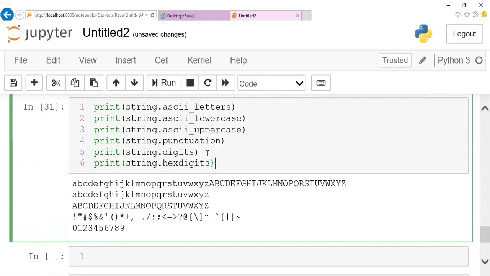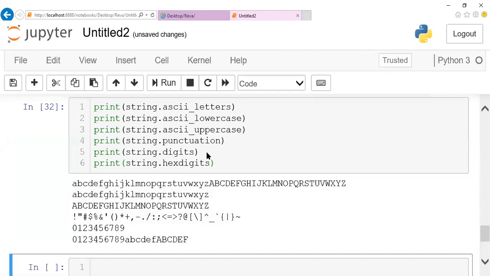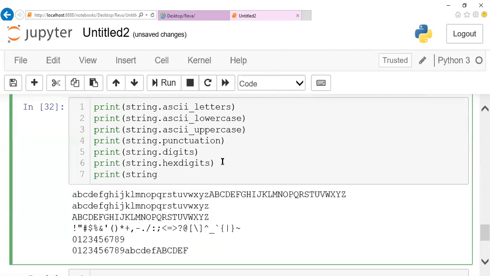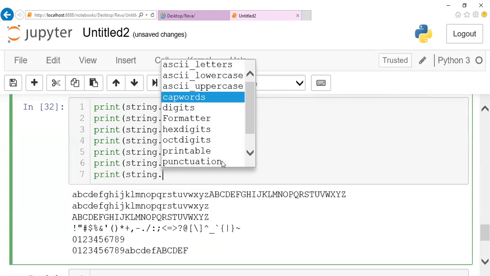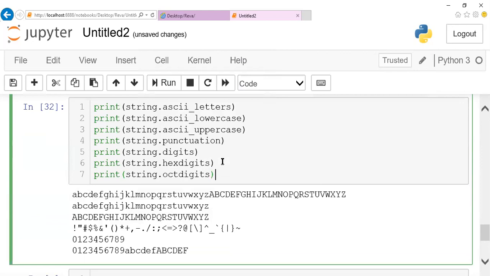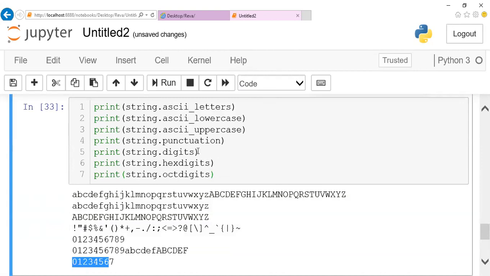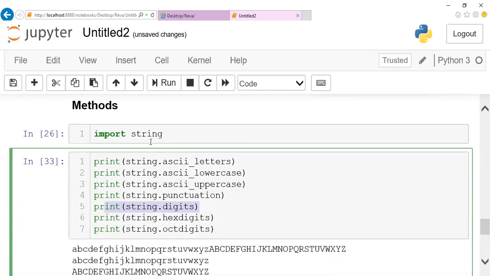Hexadecimal is the one where we have 0 to F, right? So it will display the hexadecimal values, 0 to F. And the same way, if you want the octal numbers to be displayed, I can just fetch string dot octdigits. So what happened? Octal values 0 to 7 will be fetched. So apart from integer base 10, I can fetch all the other values also by using these predefined methods. These are the predefined methods in the string module, so you can make use of them if you import that module.